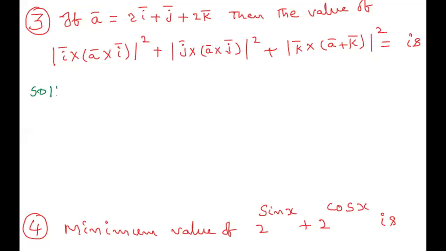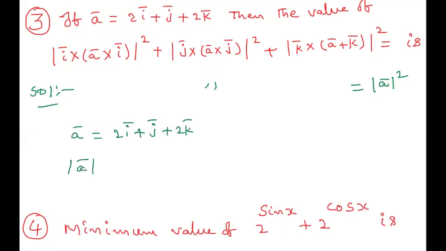Actually, this is a standard formula only. This formula value is modulus of a squared. What is a bar? A bar is 2i + j + 2k. Apply the modulus of a bar: under root 4 + 1 + 4, that is 3.